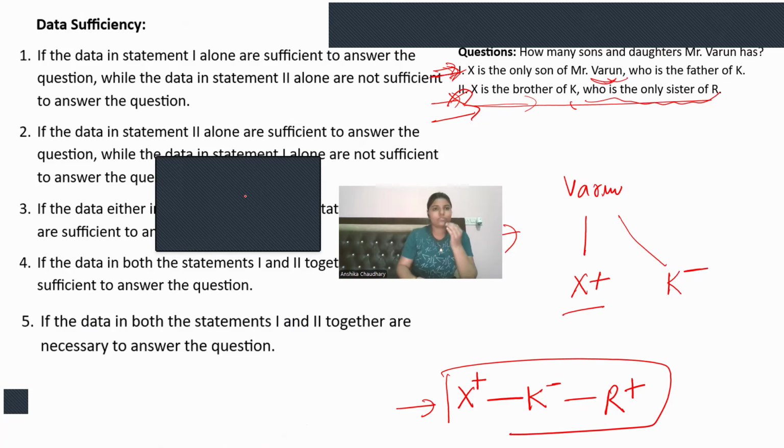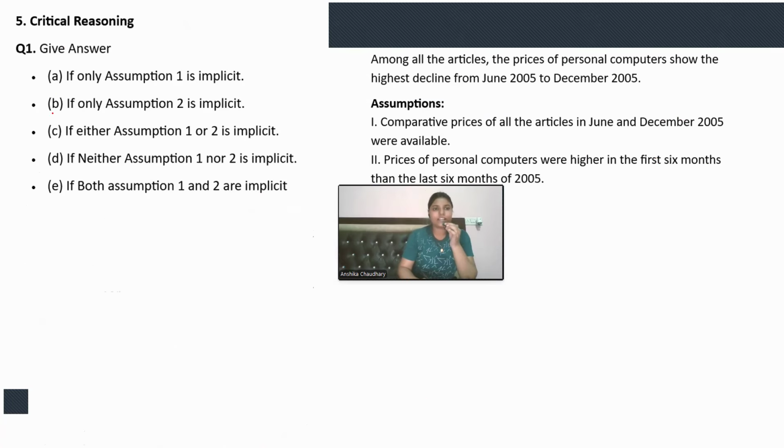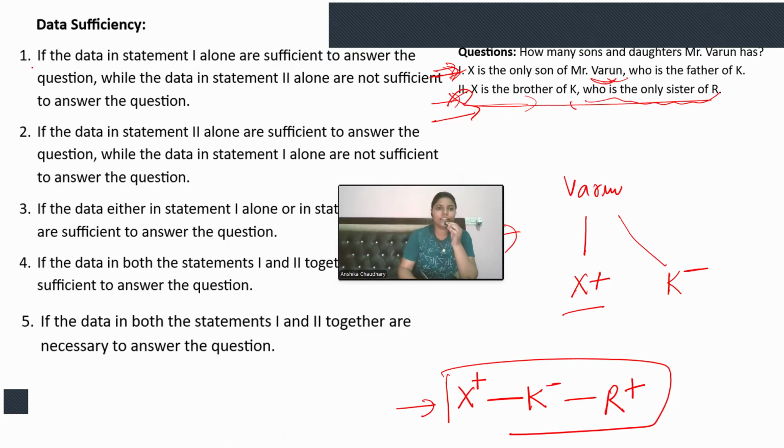So I'll say the data in statement 1 alone are sufficient to answer the question, while the data in statement 2 alone are not sufficient. Yes, this is the answer: statement 1 is giving the proper answer, but statement 2 is not. So this will be the answer of this question.